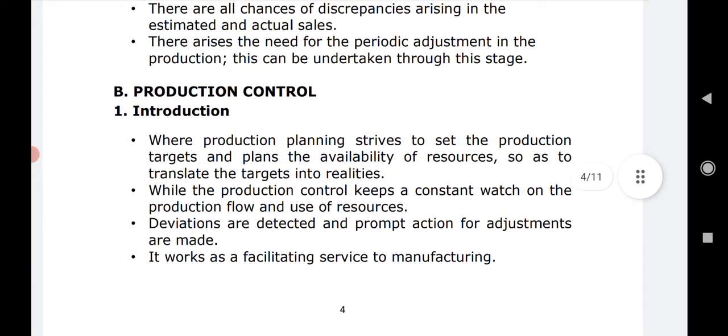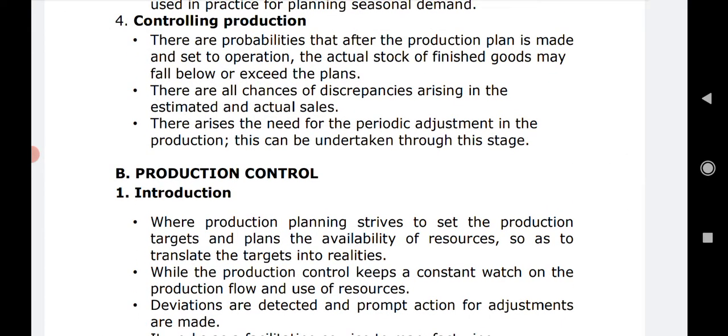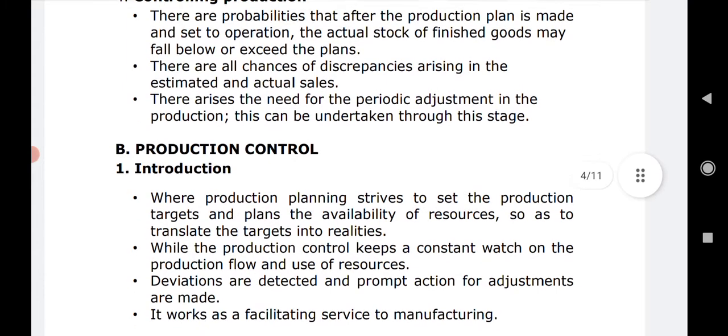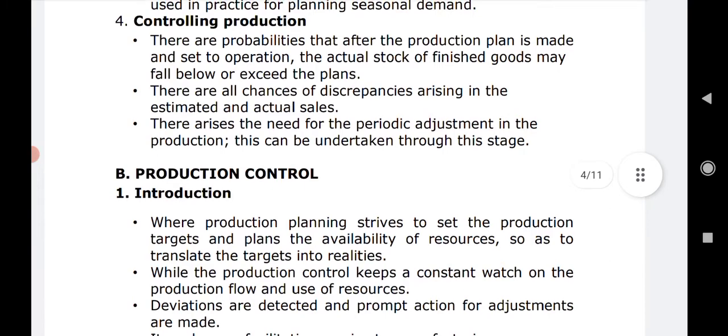So that is to be taken care of, and this is where there arises the need for periodic adjustments in the production, and this can be undertaken through this stage. So at this stage, what was to be produced and what has been produced, whether they are the same or not, whether they are according to the demand or not, whether the same number of products have been sold off or not, everything is being checked. If any difference is found, then adjustments according to that are going to be made, and those adjustments have to be made for the future, right? So that is what is said to be controlling production.